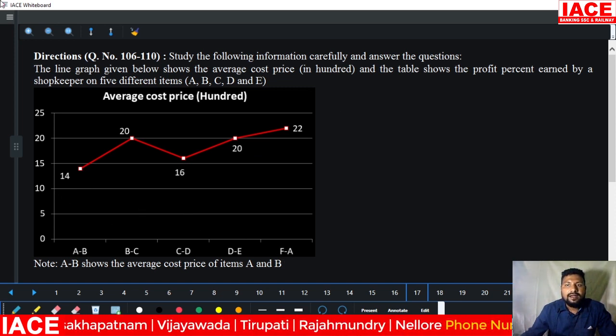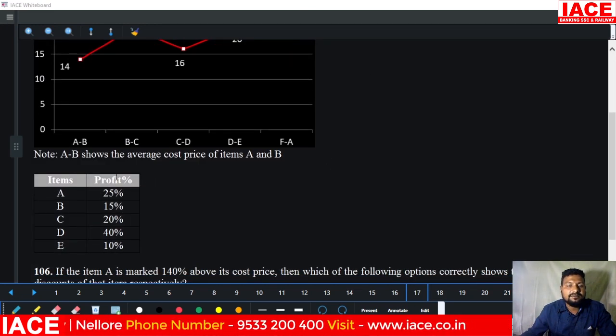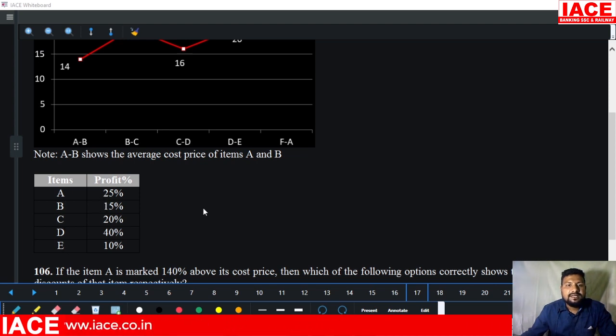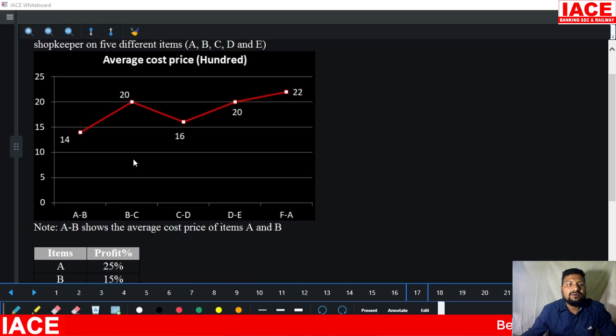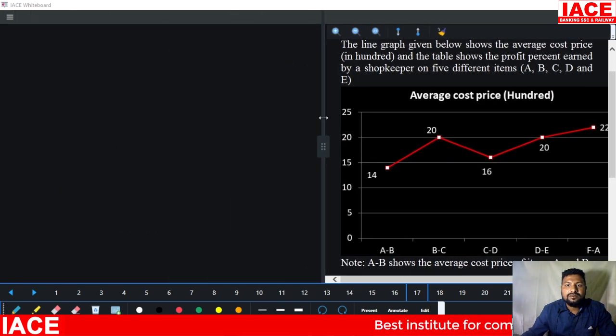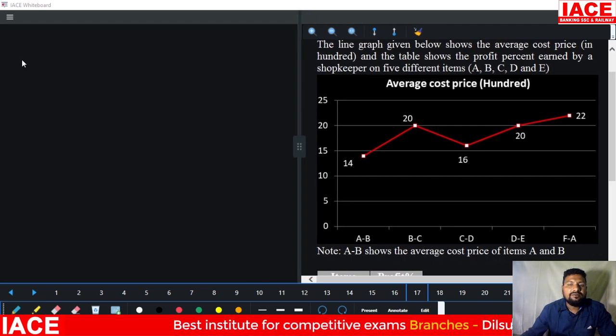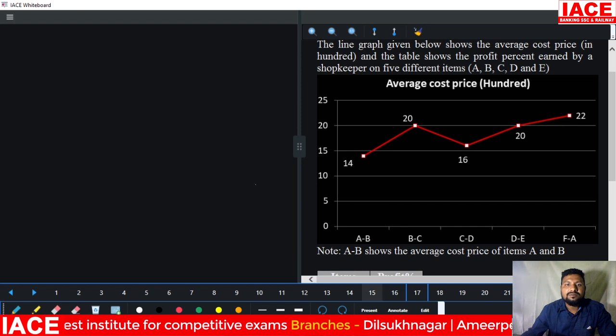Okay. And they have mentioned a profit percentage here. The profit percentages for A, B, C, D are 25, 15. Basically, we have to make a table for this. Without the table you are unable to solve it. For this, a table is compulsory. First of all, you have to make the table for the average cost purpose.